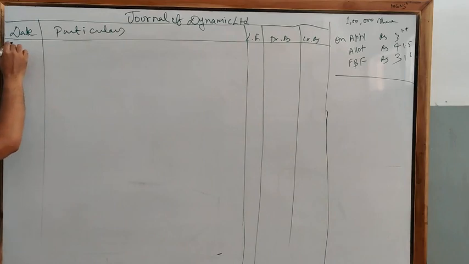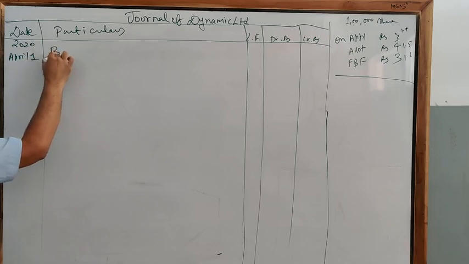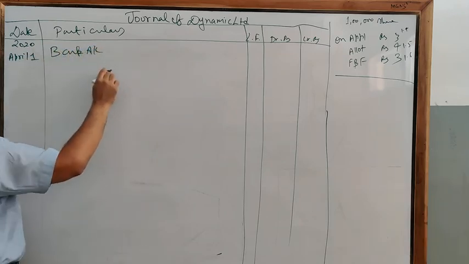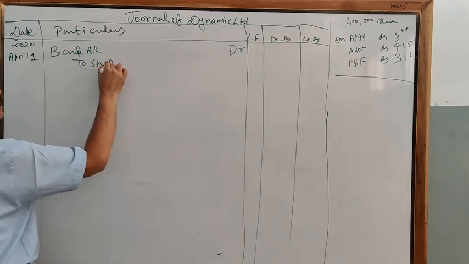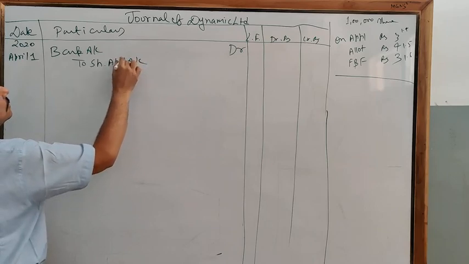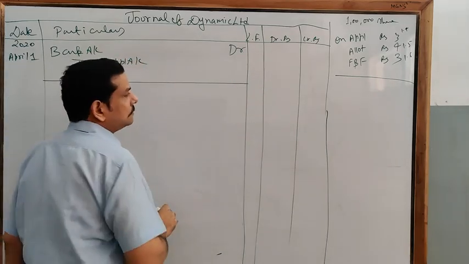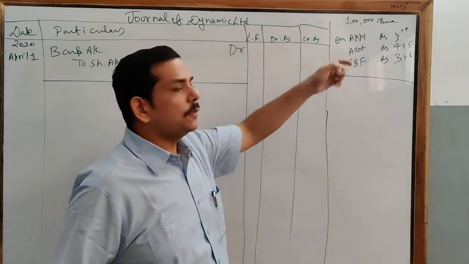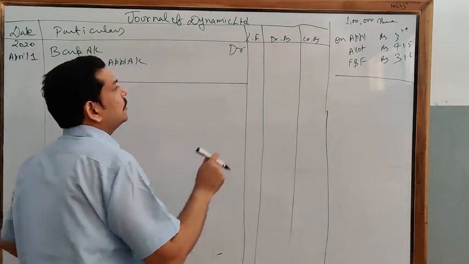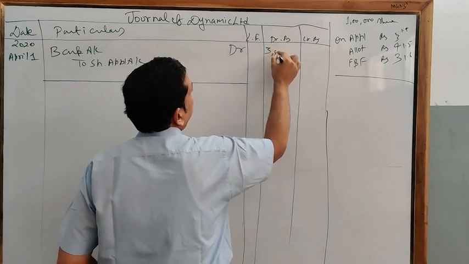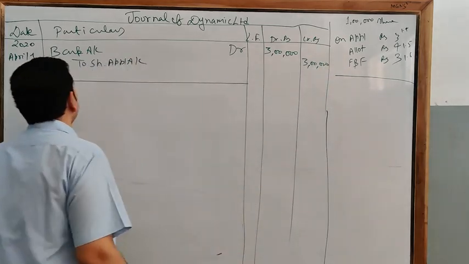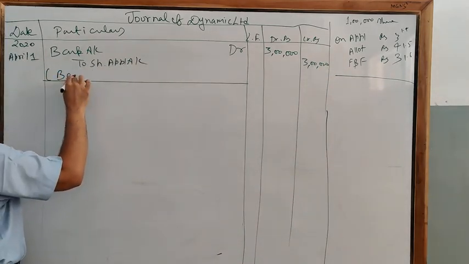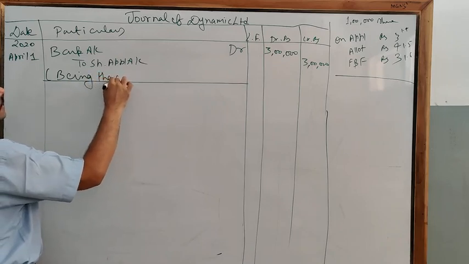Clear? So 2020 April 1, bank account debit to share application account. Now on application we are calling rupees 3 for 1 lakh shares. So the amount received by you on application is rupees 3 lakh. Clear? So write being the application money received.